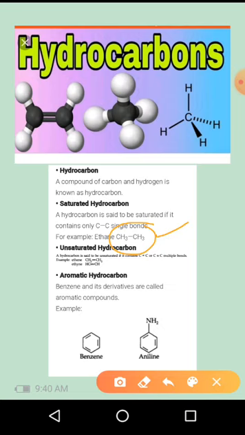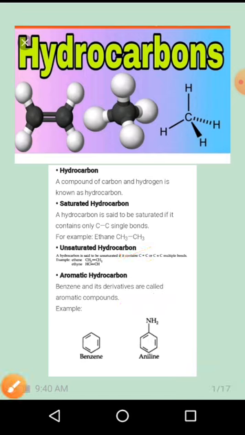Next, unsaturated hydrocarbon means hydrocarbons containing carbon-carbon double or triple bonds. Either carbon-carbon double bond compounds or carbon-carbon triple bond compounds belong to unsaturated hydrocarbons. Examples are the ethene molecule as well as the ethyne molecule. They contain a double bond and a triple bond configuration. Those are all called unsaturated hydrocarbons.